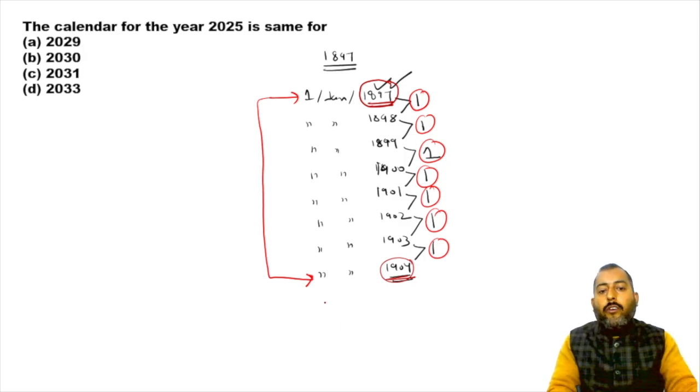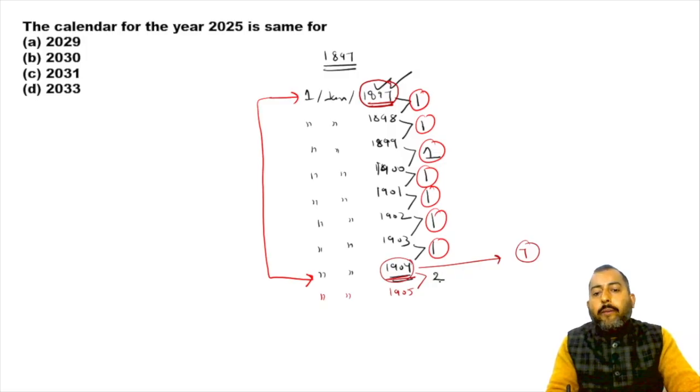So you will move further. From 1904 till 1905, 2 odd days. Then 1905 to 1906, one, 1907, one more, 1908, one more, and then 1909, two more.